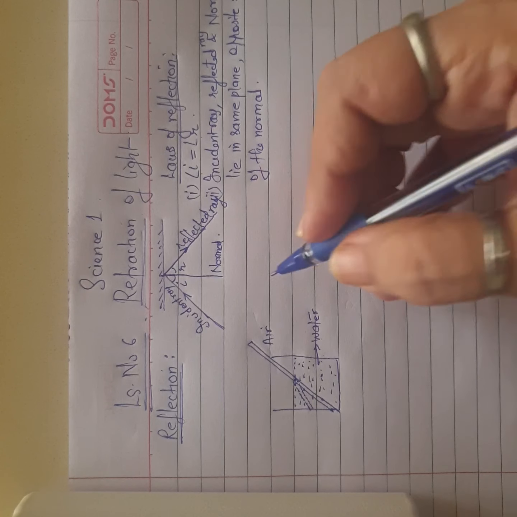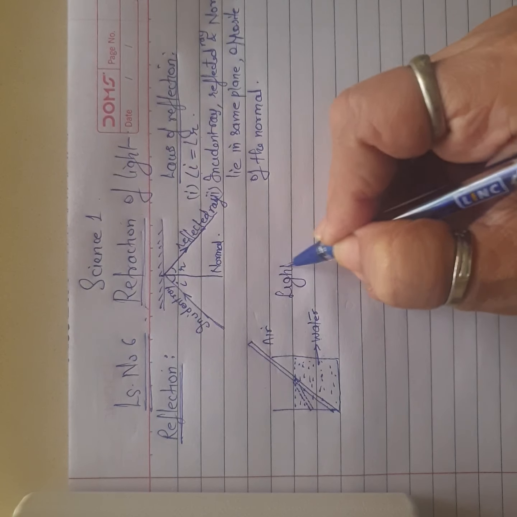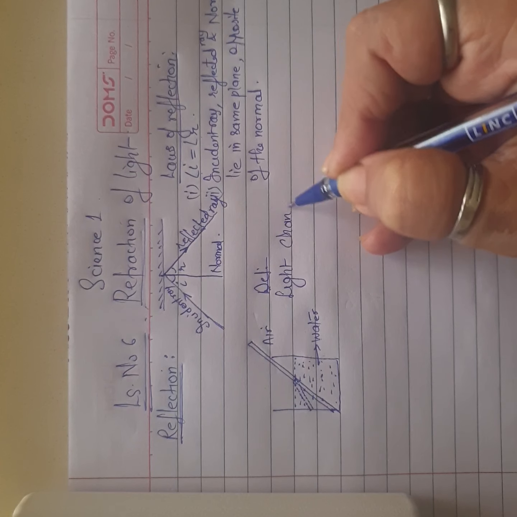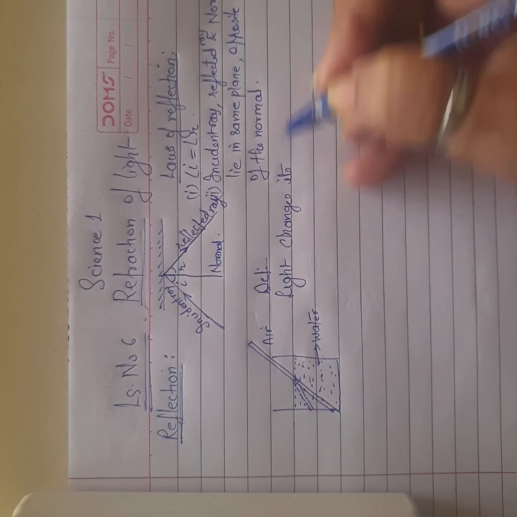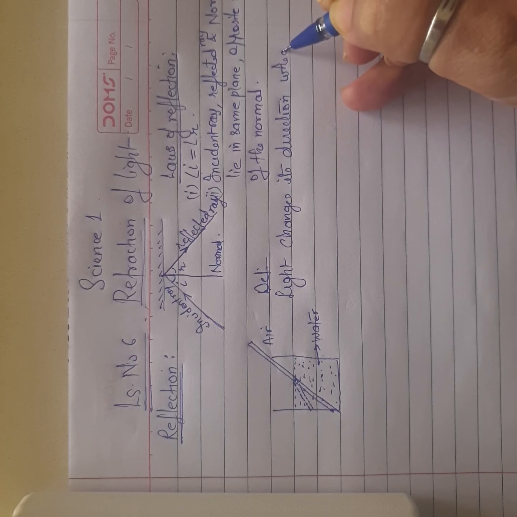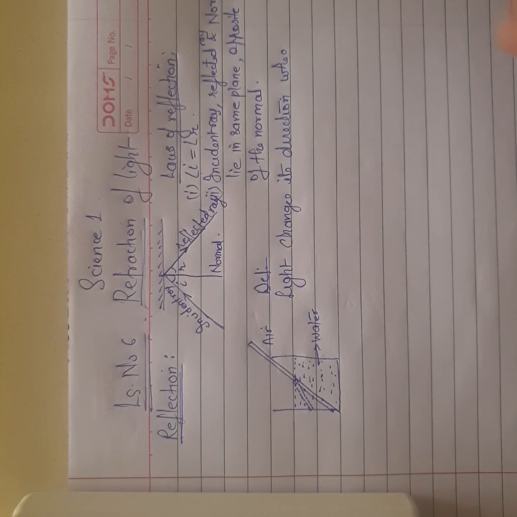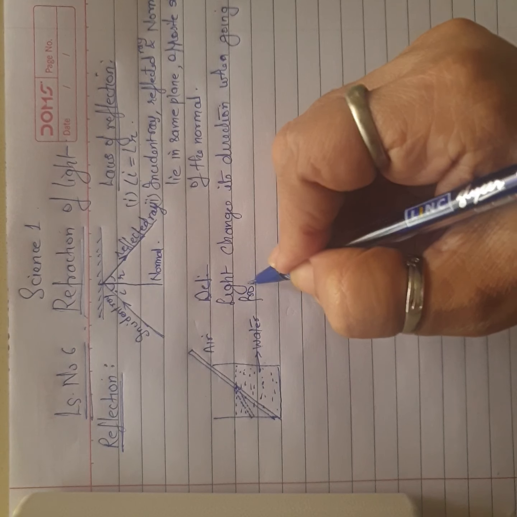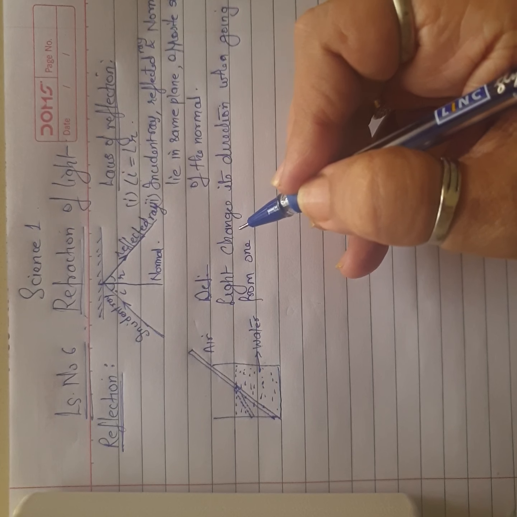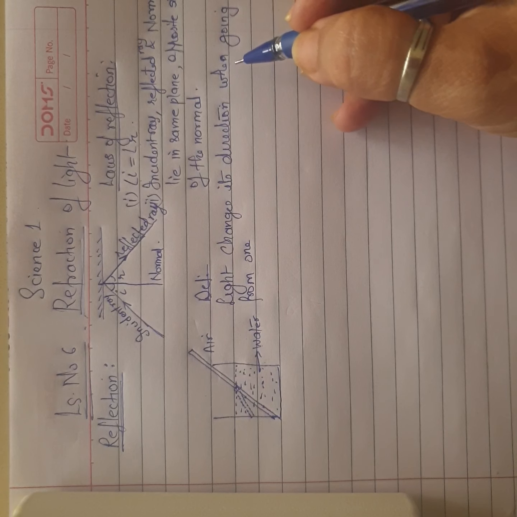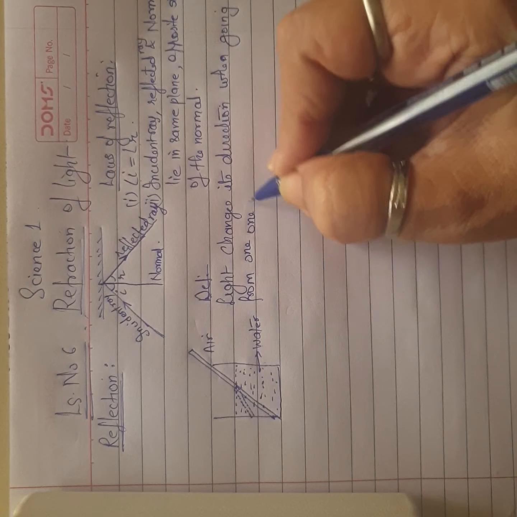So what is refraction of light? To explain it clearly, I'll give you the definition. Light changes its direction when going from one transparent medium to another transparent medium. This is called refraction.